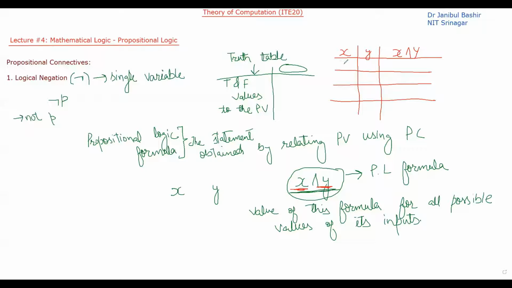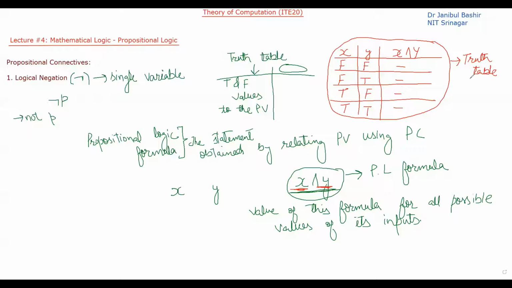So the different possible values are: X will be false and Y will be false; X will be false and Y will be true; X will be true and Y will be false; and X will be true and Y will be true. Then based on these possible inputs, we have to determine the output of this logical formula. So this particular table is called a truth table. So what is a truth table?